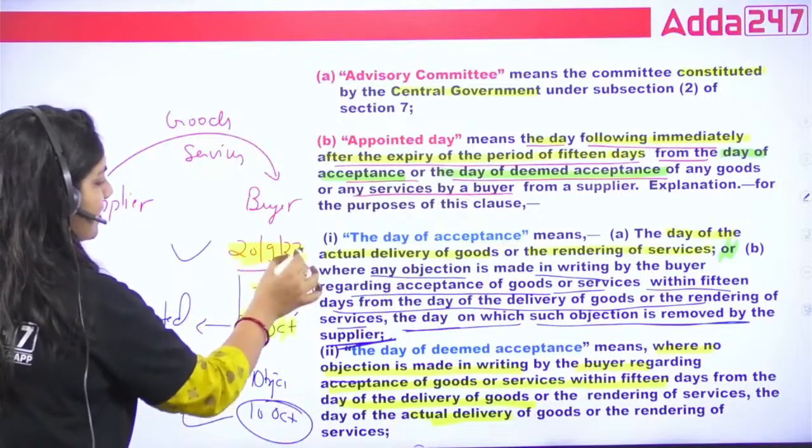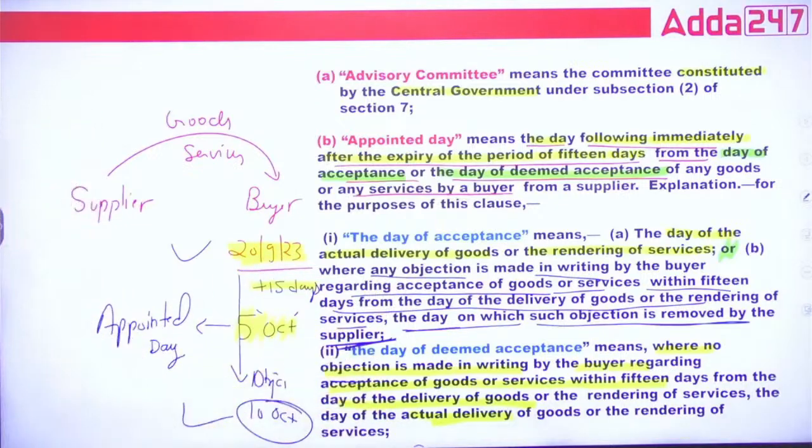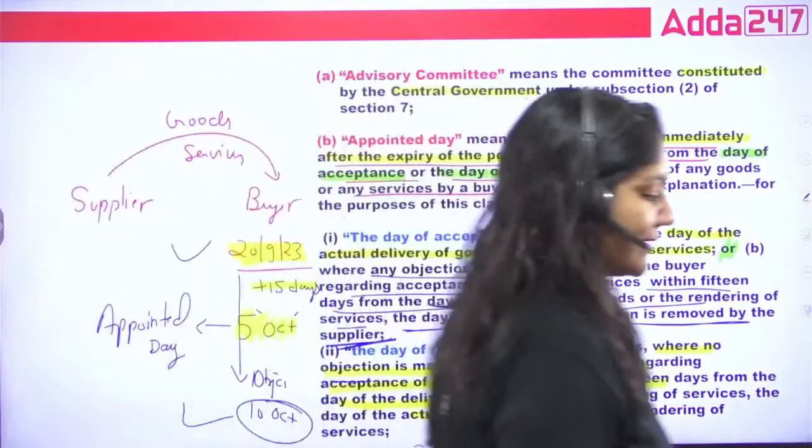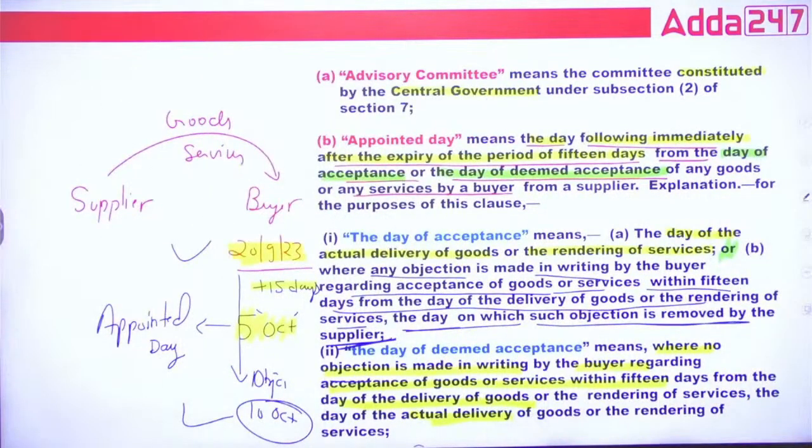So this is the day of deemed acceptance. Every word is related to each other, so please read all the points here, class. That is important. Okay, so this is an important one.